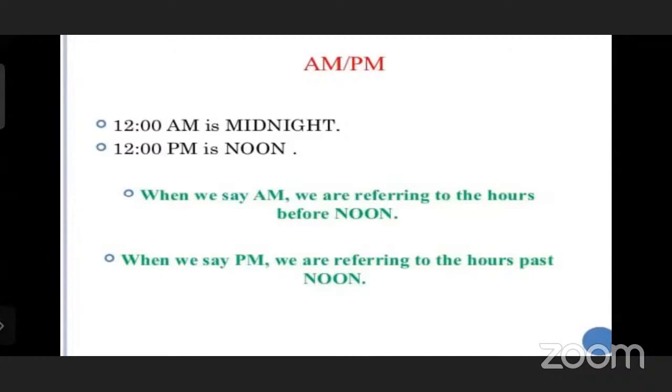And when we say PM we are referring to the hours past noon. Listen, when we say PM we are referring to the hours past noon. PM means after 12 o'clock in the noon.